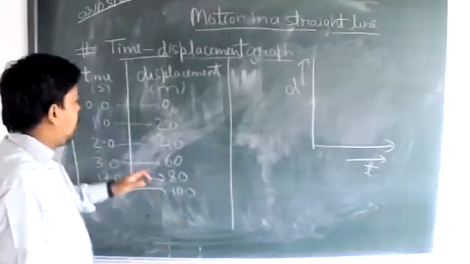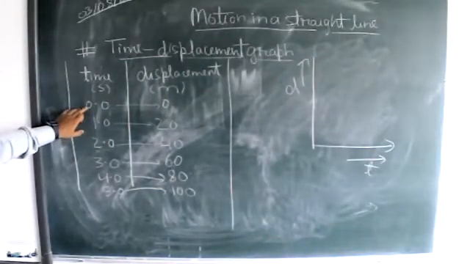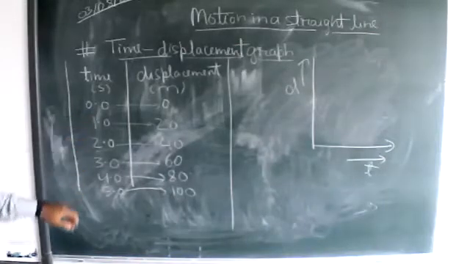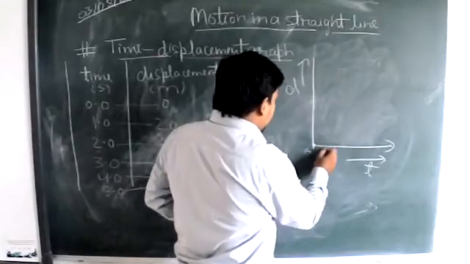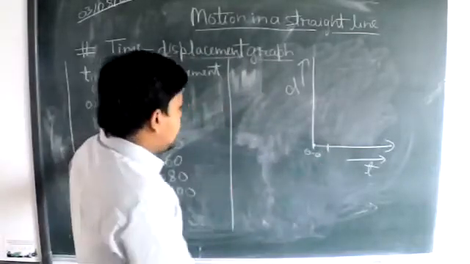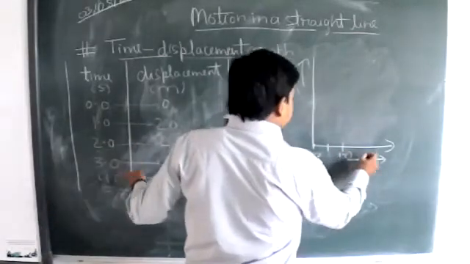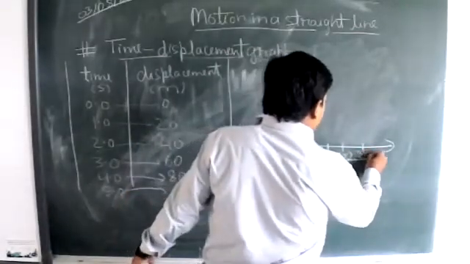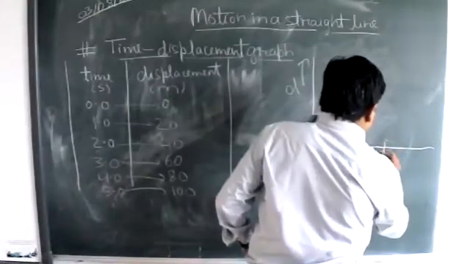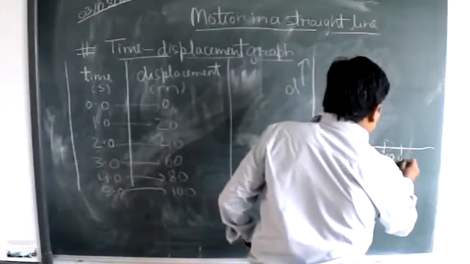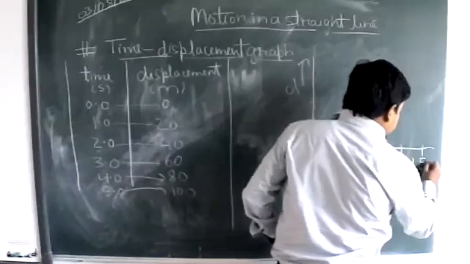Okay, so let's plot the readings which are given here, according to the table. In time, initially it is 0.0, and after that we have 1 second. Time is in seconds. Then 2 seconds, 2.0, then 3 seconds, 3.0, 4 seconds, and finally 5 seconds.